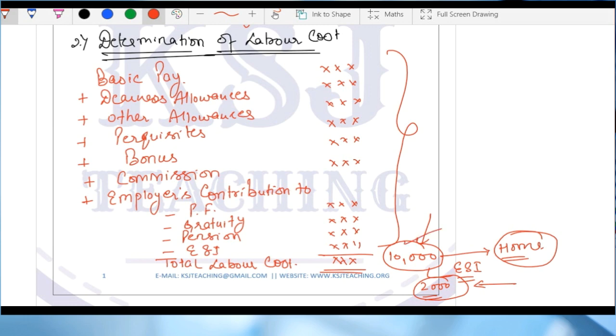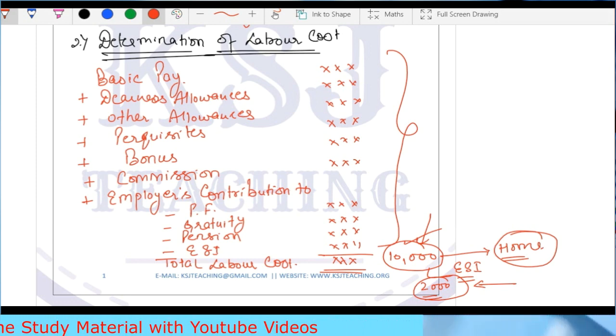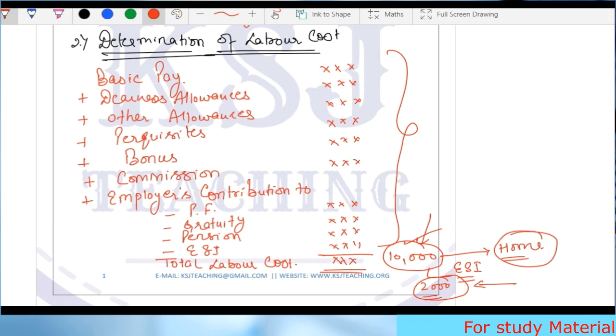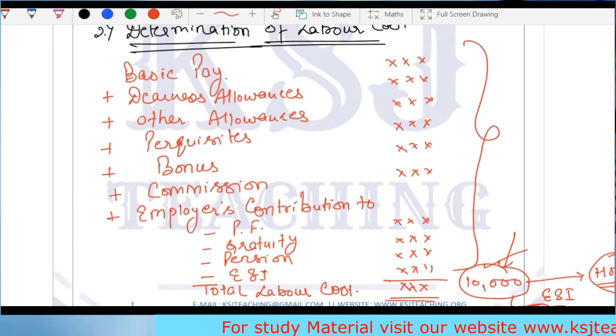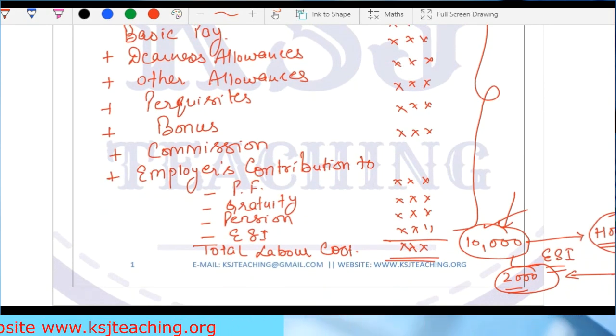So the employee's contribution is not a labor cost for the employer. Clear? Are you getting the point? These are the elements: basic pay, dearness allowance, other allowances, perquisites, bonus, commission, and employer's contribution to PF, gratuity, pension fund, ESI, and any other thing. This is your total labor cost. Clear?